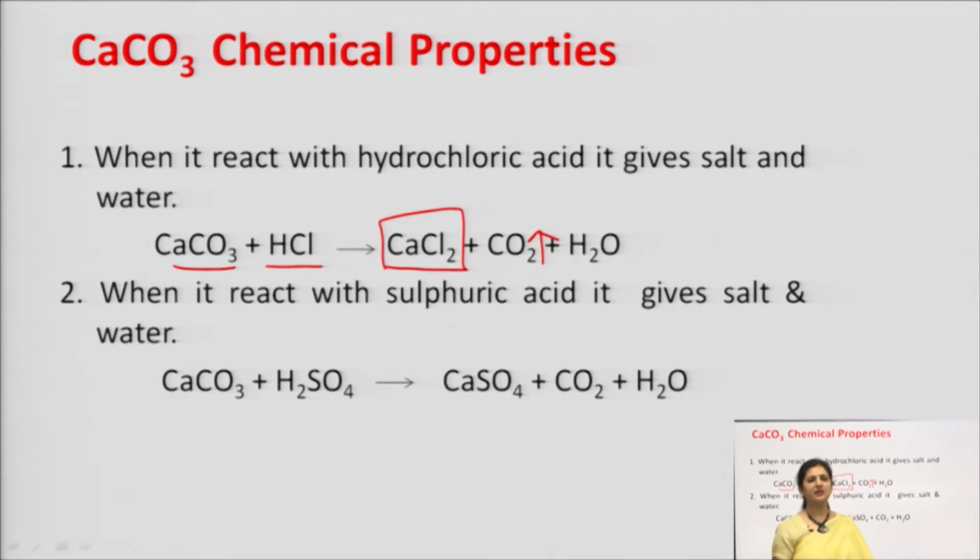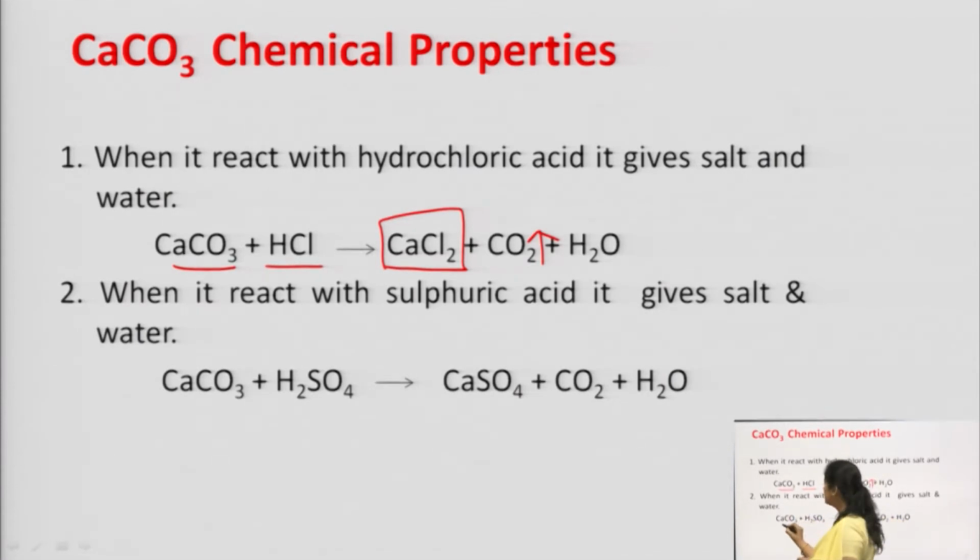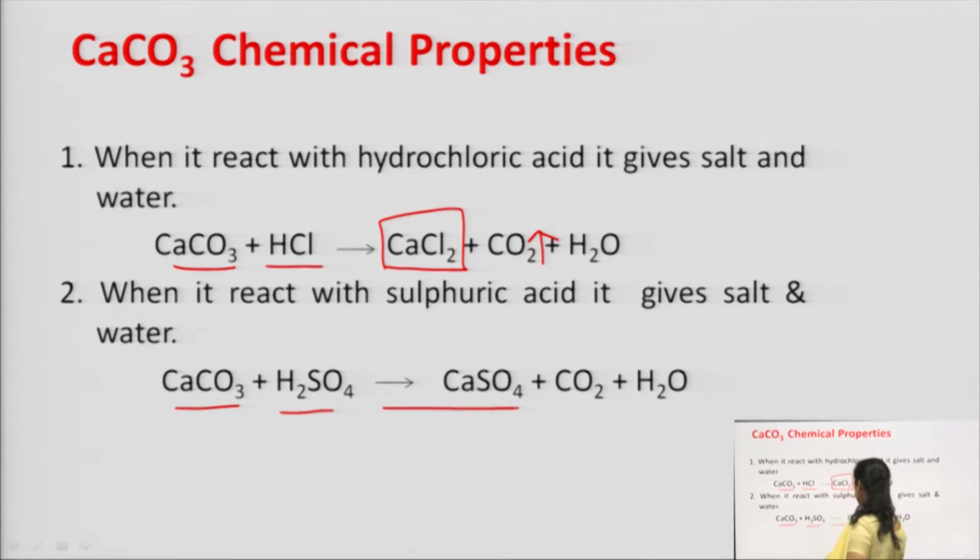Another reaction is when it reacts with sulfuric acid. Now, obviously since it is reacting with sulfuric acid, it is going to form what? It is going to form a sulfate salt. So, have a look here at the reaction. Calcium carbonate plus sulfuric acid gives you calcium sulfate, carbon dioxide gas is released, and water is again the byproduct here.